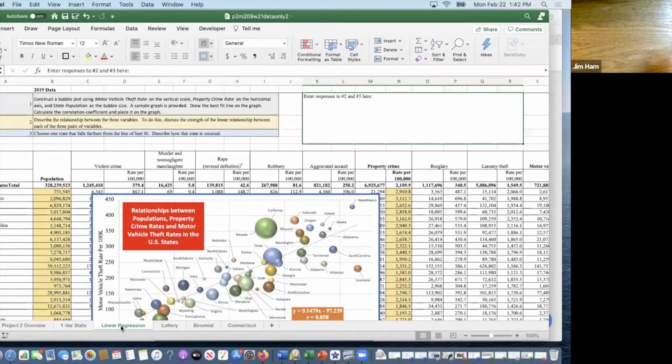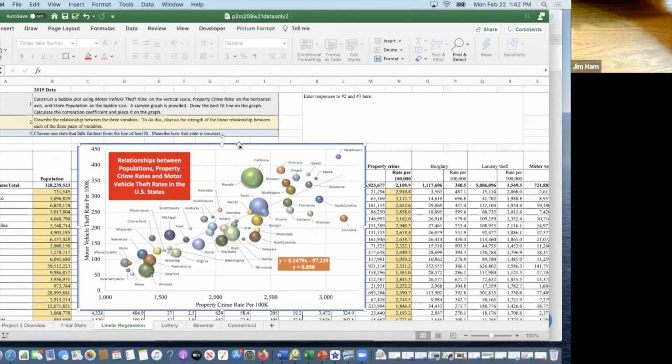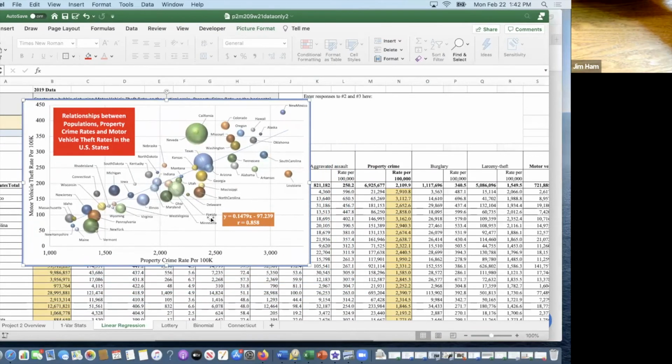I provided a graph here. This is just a picture. And you can see each one of these bubbles represents a state. It's called a bubble plot. And the bubble plot really is a scatter plot, but we add one more variable, and the variable that we're adding is the size of the bubble.